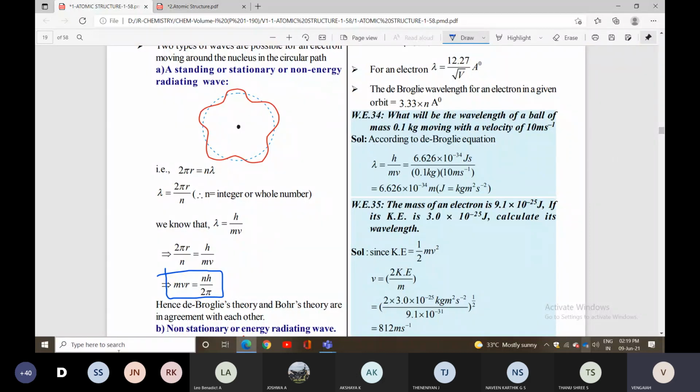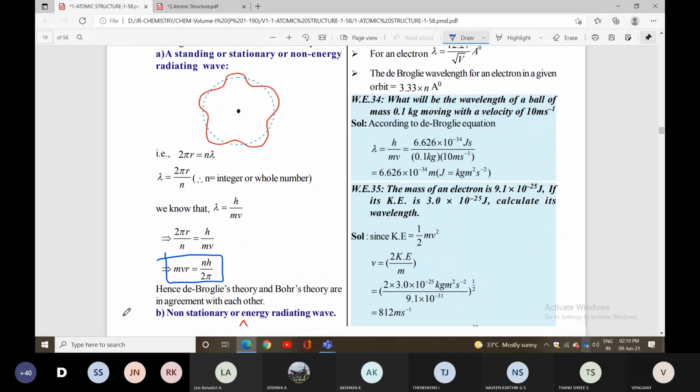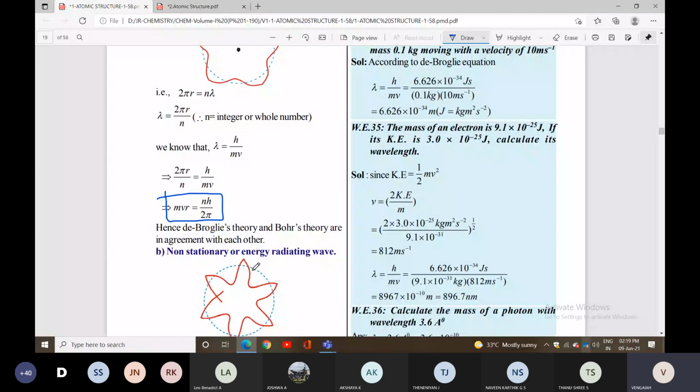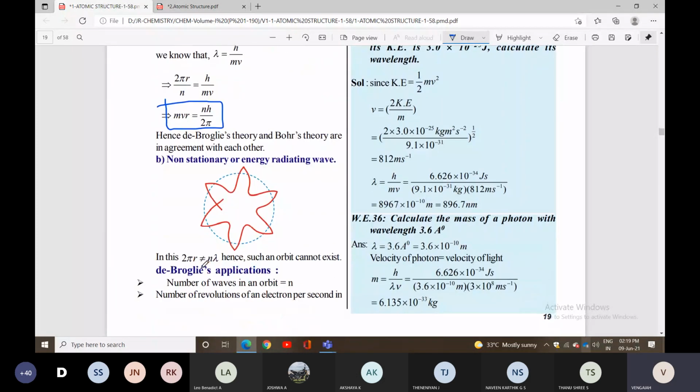Next is the second point. Non-stationary, otherwise energy-radiating wave. Here 2 pi r is not equal to n lambda. Hence, such orbitals cannot exist. So non-stationary orbitals do not exist. Only stationary orbitals will exist, when the stationary orbital condition mvr equal to nh by 2 pi holds. The non-stationary condition does not exist.